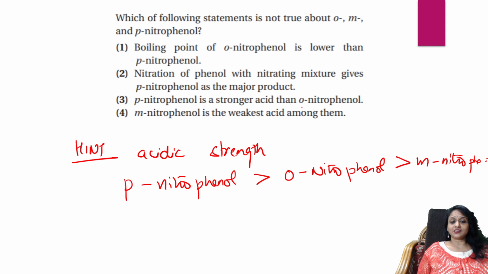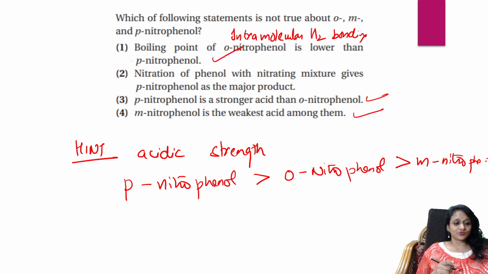Para-nitrophenol is stronger as an acid. This is right. Meta-nitrophenol is the weakest. This is right. The boiling point of orthonitrophenol is lower than paranitrophenol. Is it right? Please check. There is intramolecular hydrogen bonding in ortho. Yes, that's why this is also right.